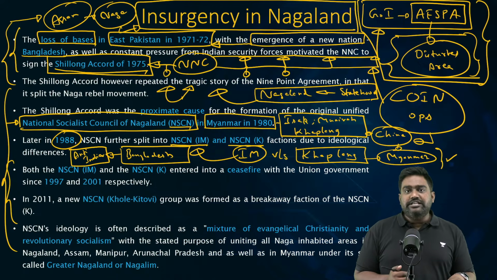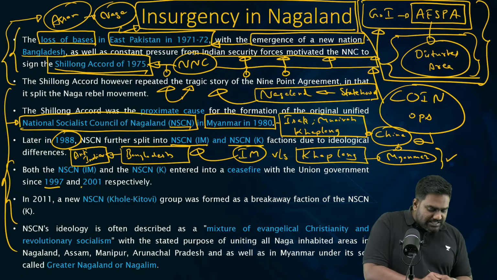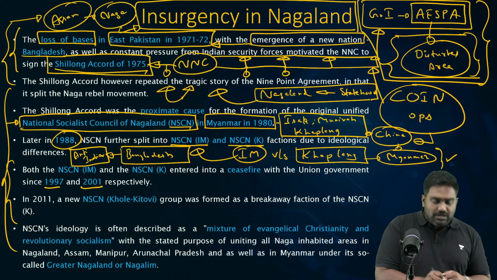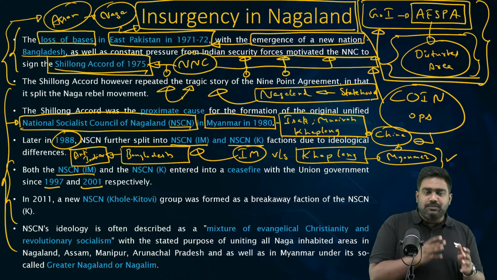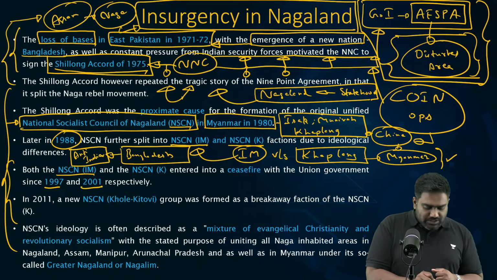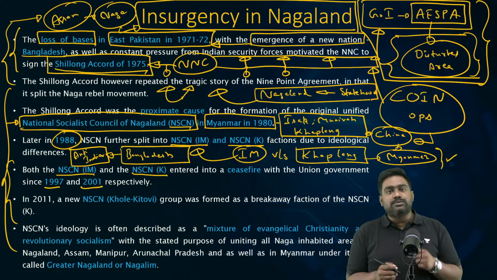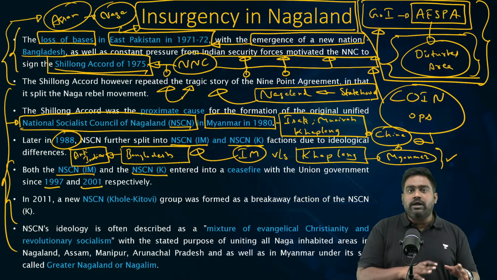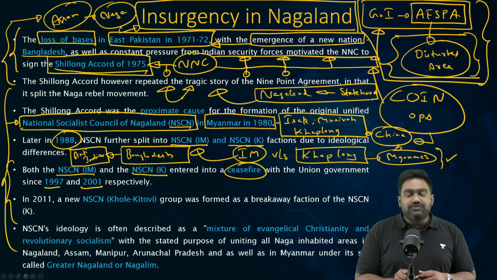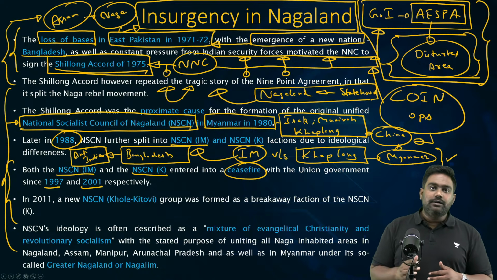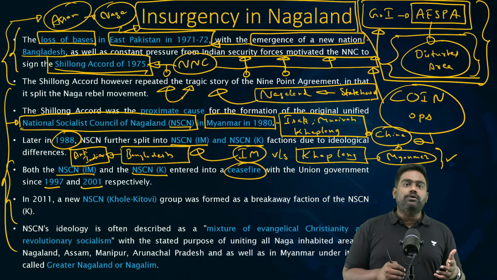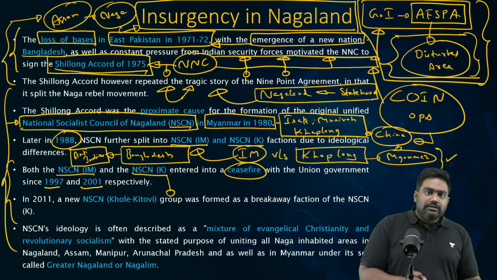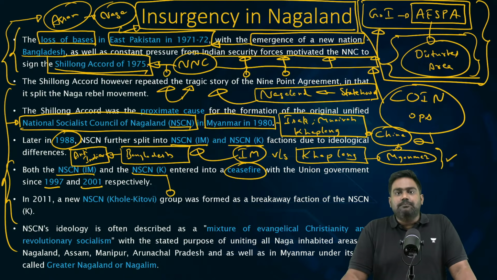India managed to weaken these groups and they agreed to a ceasefire with India. In 1997, the Isaac Muiwa faction agreed to a ceasefire and signed a suspension of operations agreement. In 2001, the Kaplang faction also followed with a ceasefire agreement. But in reality, they never stopped the war against India. Despite the ceasefire agreement, they continued the conflict. Since they continued to have support in the neighboring countries, they continued this war and the conflict continued for many more years to come.